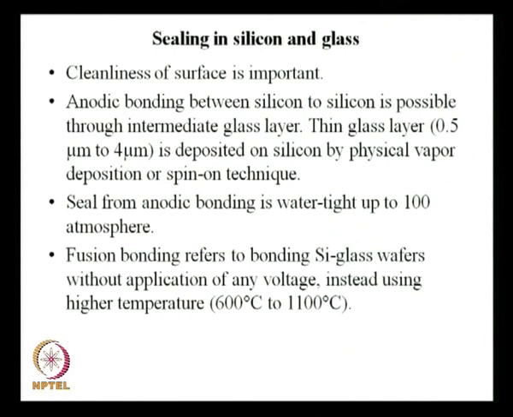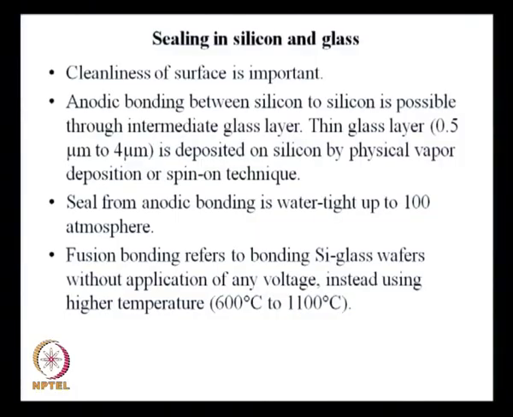Now, anodic bonding between silicon to silicon is possible. We talked about a silicon substrate on which you are putting a glass lid. Now, you may say, if I want to put a silicon lid itself instead of glass, that is highly possible. The only thing is, there would be an intermediate glass layer, because this aspect of sodium ion going into the silicon phase and forming an interpenetrating network is possible between silicon and glass.